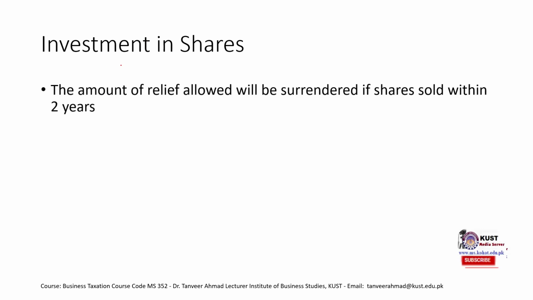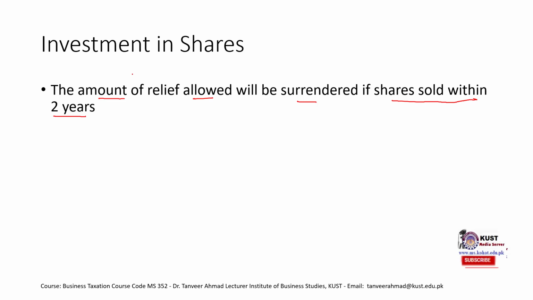The main idea is that if someone is investing in shares, he would have a relief, but the amount of relief allowed will be surrendered if the share is sold within 2 years. So if someone is buying the share and wants to have a relief, he must keep in mind that he would have to hold these shares for 2 years.